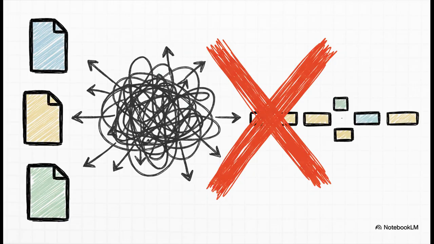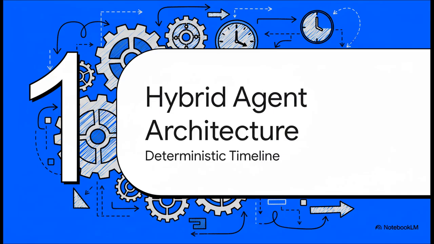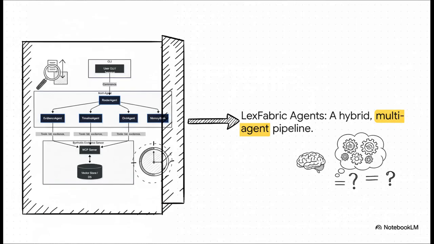It's a core limitation. We solved this with LexFabric Agents. It's a hybrid, multi-agent pipeline that we built for one very specific purpose: deterministic timeline reconstruction. Now, the core design principle here is absolutely crucial. We strictly separate text extraction from reasoning.